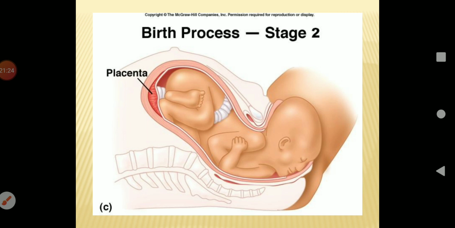The umbilical cord is ligated at 2 places close to the baby and cut between the ligatures. This frees the baby totally from the mother. The cervix and vagina are dilated and the ligaments of the pelvic girdle are relaxed by the hormone relaxin from the corpus luteum for easy birth of the baby.